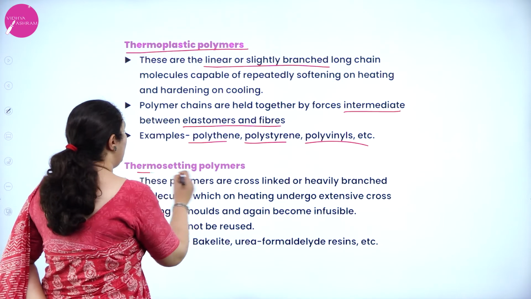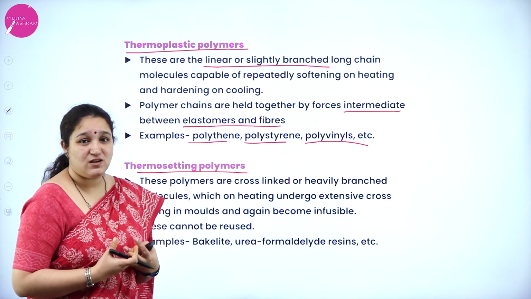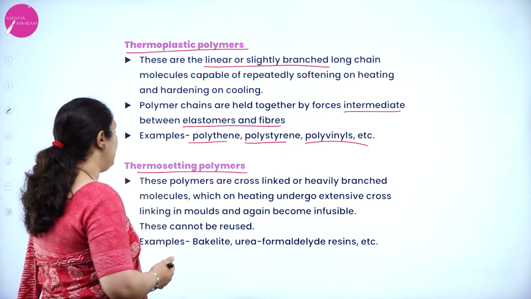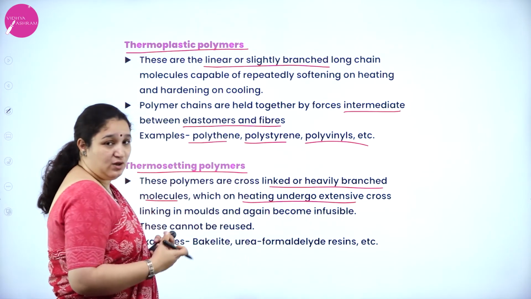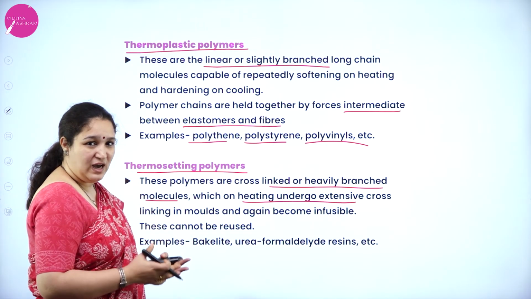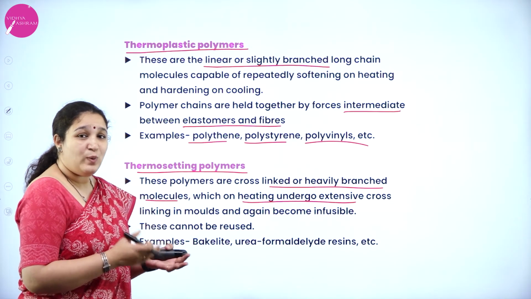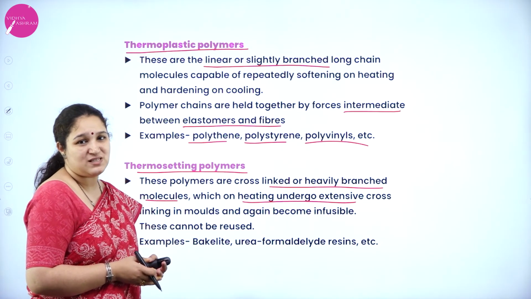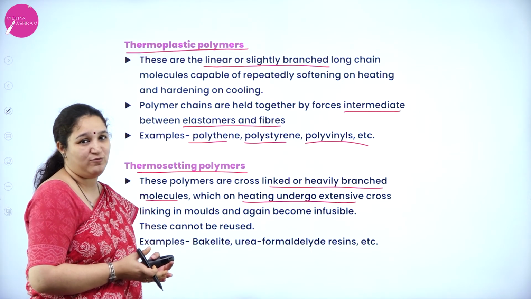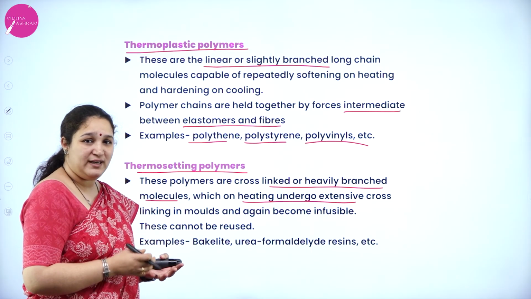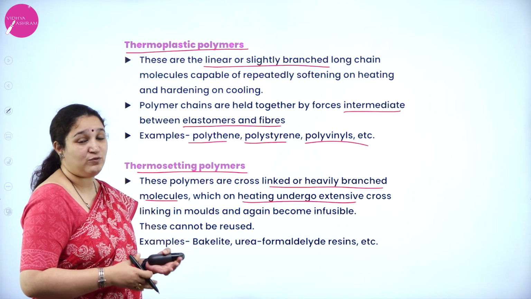The last one is thermosetting polymers. These polymers have extensive cross-linking and heavily branched molecules. On heating, they form cross-links. On cooling, they will harden, but again on heating, they will not soften. When you're preparing such thermosetting plastics, for the first time when you're heating, you should give the required shape, because once on heating they form cross links, which cannot be broken again on heating if you want to remold.